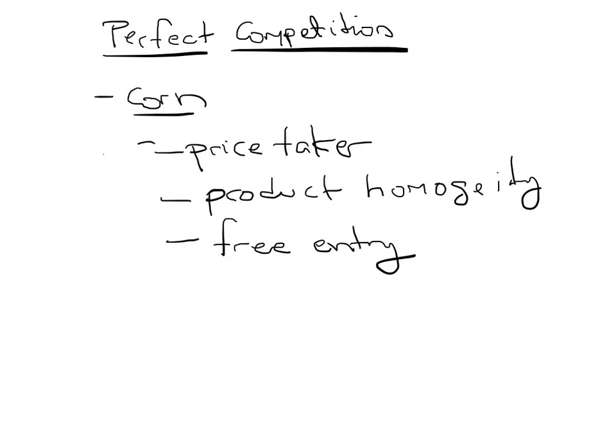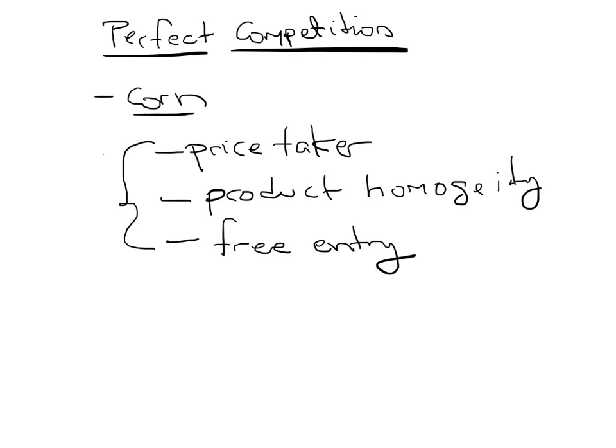So as long as these three assumptions are met, that the firm is small enough that it doesn't have an effect over the market price, that the good they sell is homogeneous, and finally that there's very small cost to enter the industry, we're going to say that this market is perfectly competitive. And these are the first type of markets that we're going to be studying. We're studying them first because the assumptions of perfect competition allow us to simplify the model to a point that we can understand a lot of the dynamics.